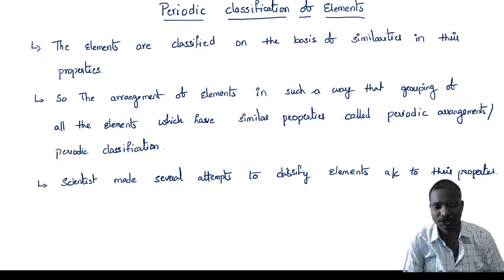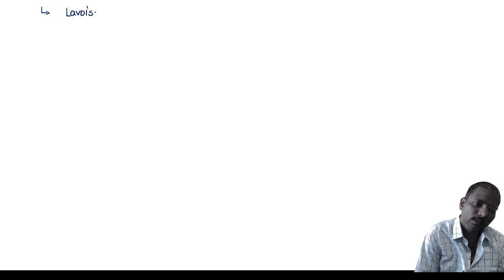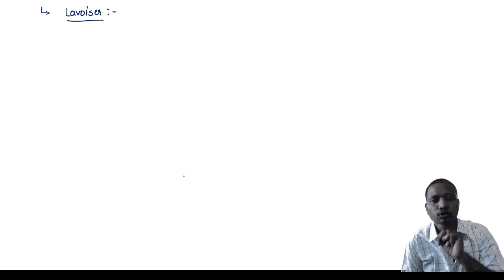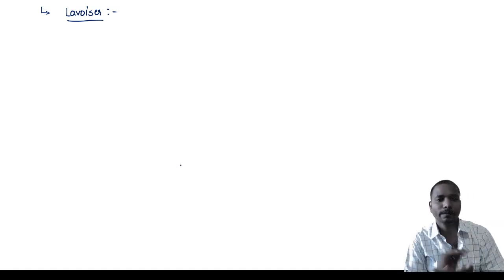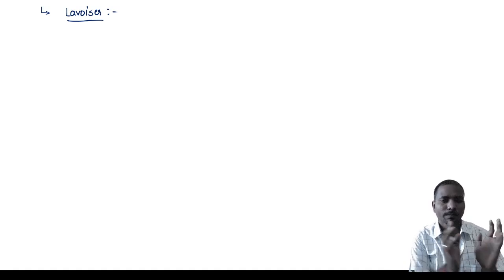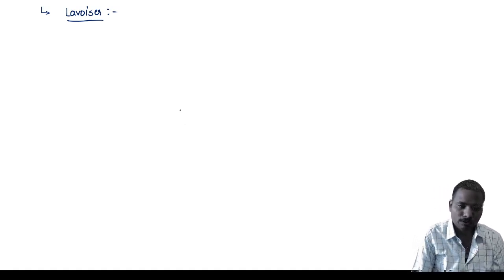The first scientist is Lavoisier. He classified the elements into two groups. What are those? Just metals and non-metals.